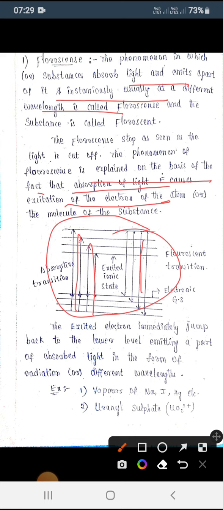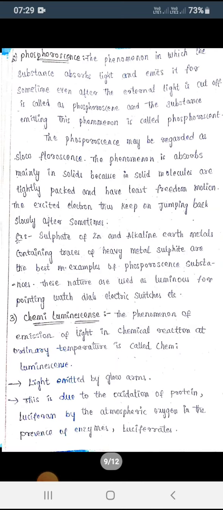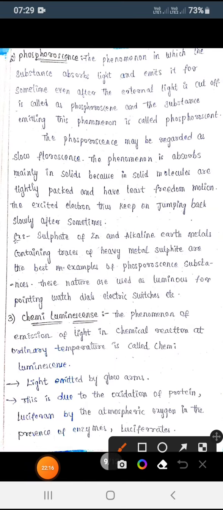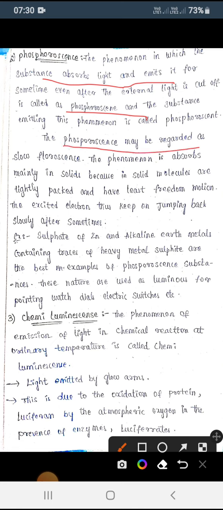Examples we can take here are vapors of sodium, iodine, mercury and uranyl sulfate. Next, phosphorescence. Phosphorescence is a substance which absorbs light and emits it for some time, meaning it takes some time to return to the ground state. That we call phosphorescence. Even if we do not pass any light, the phosphorescence continues to act.